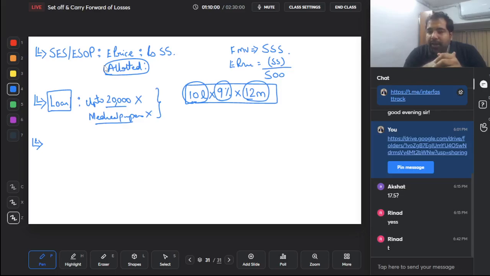And one more very common perquisite, guys. Any of your liability, if your master pays. Example, you had to pay professional tax, your master paid it. You had to pay some school fees, your master paid it. So any of your liability which your master pays, will that be a perquisite? Yes, that will be a perquisite. It will be added. That's why professional tax is added if your master pays it, and then you get a deduction also.